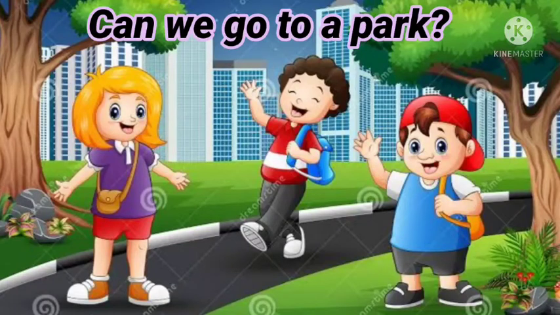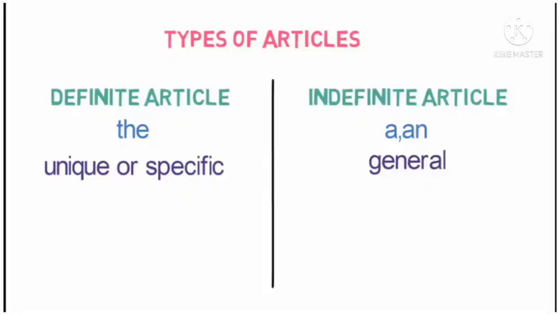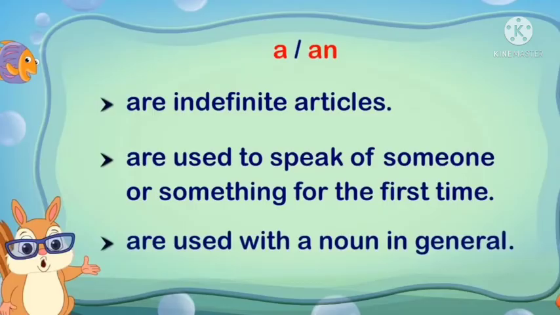Okay, next one. Can we go to a park? Here, when I use a, it means any park. I have used a before the noun park and it means any park. It is unspecific, okay? It can refer to any park. So a and an are called indefinite articles, something which is not clear, definite or certain. When we are introducing something for the first time, we can use indefinite articles. So these are the basic things that we discussed in our previous class.